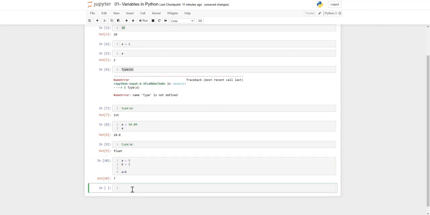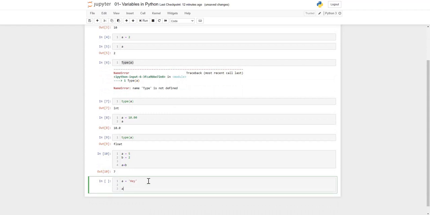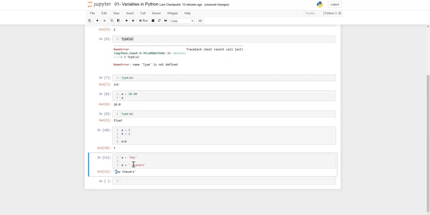Suppose we are assigning a is equal to "hey", and then we are using a plus "viewers". Can we do that? So we are assigning a as the string "hey", and we are adding "viewers" to it. Yeah, you can do that. You can see we can assign numbers, strings, or anything. So variables are very versatile. You can use them as per your use case. Let's say we are not adding a plus, but directly assigning this operation.